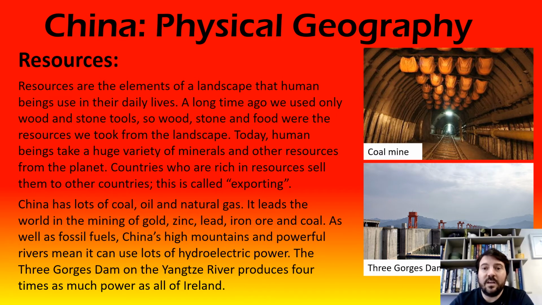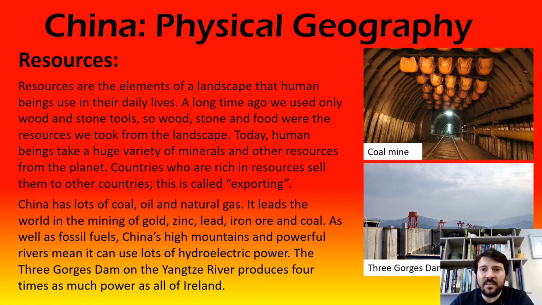But nowadays we take a huge amount of resources from the landscape. We take gas and oil and coal for electricity. We take lots and lots of different metals. You probably know metals like gold and silver and iron and aluminium and lead and zinc, and lots of different kinds of minerals, not necessarily metals, things like plutonium you may have heard of, that's used in nuclear power production. So human beings take a vast amount of resources out of the planet around them.